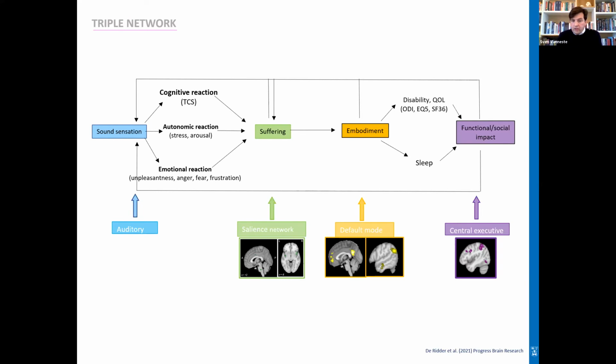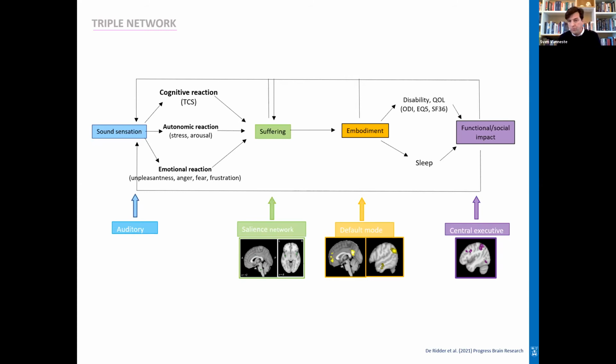This is then embodied through the default mode system, and tinnitus becomes part of ourselves. That relates to sleep and other disabilities in quality of life that have social impact, which is reflected by the central executive system, and this is basically a loop system.